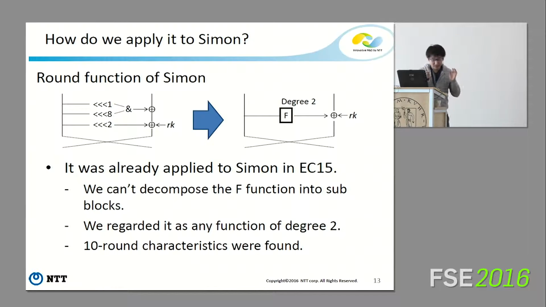So in the Eurocrypt paper, this function is regarded as any nonlinear function with degree 2, and they evaluate the propagation characteristic. Finally, that paper proves the existence of a 10-round integral characteristic on Simon 32.